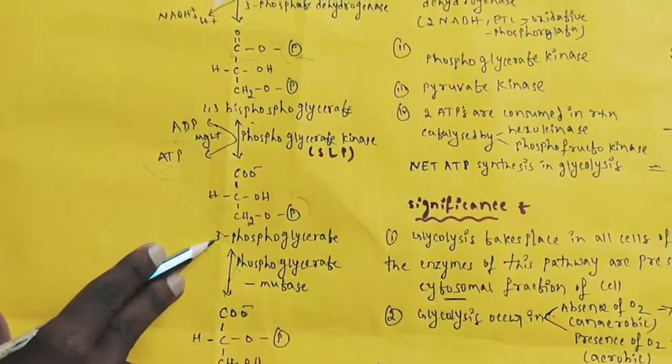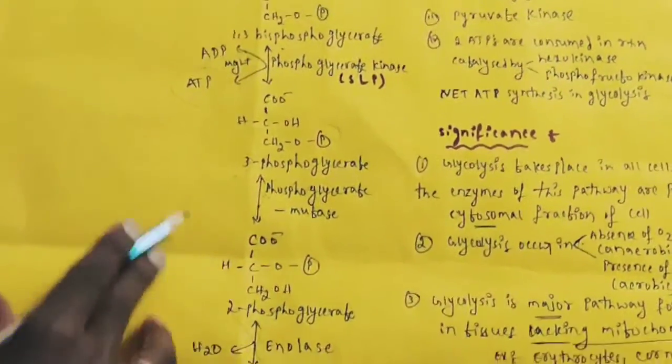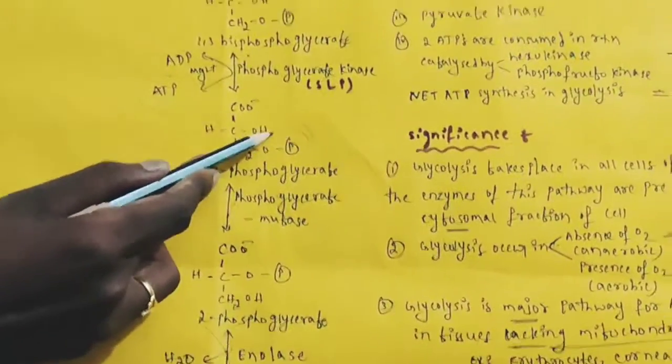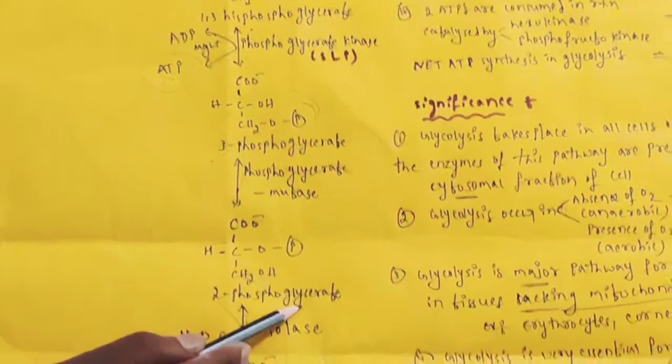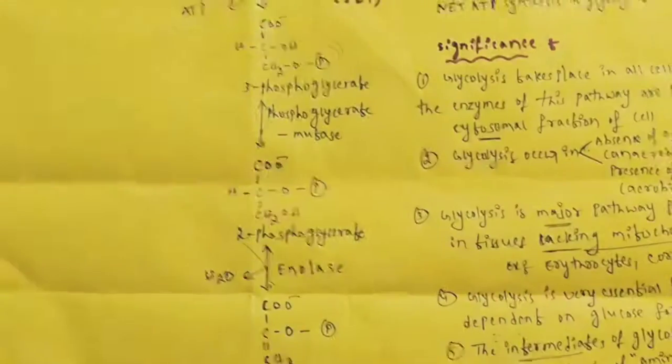Then 3-phosphoglycerate is converted to 2-phosphoglycerate. What happened? It undergoes just isomerization. The phosphate present on the third carbon will be shifted to the second carbon, so 2-phosphoglycerate will be produced. The enzyme is phosphoglycerate mutase.